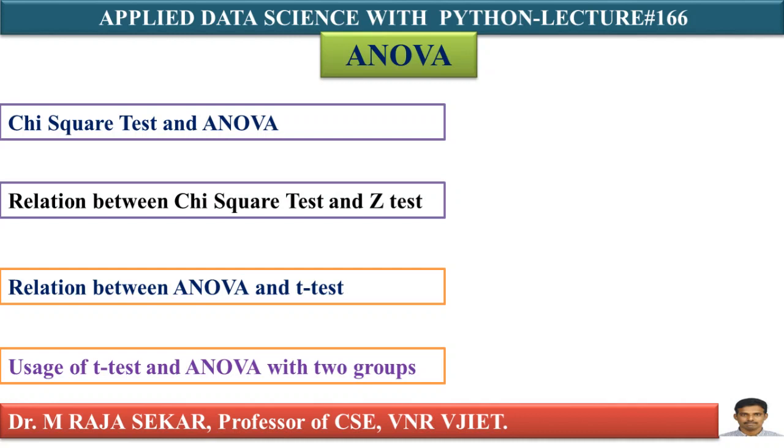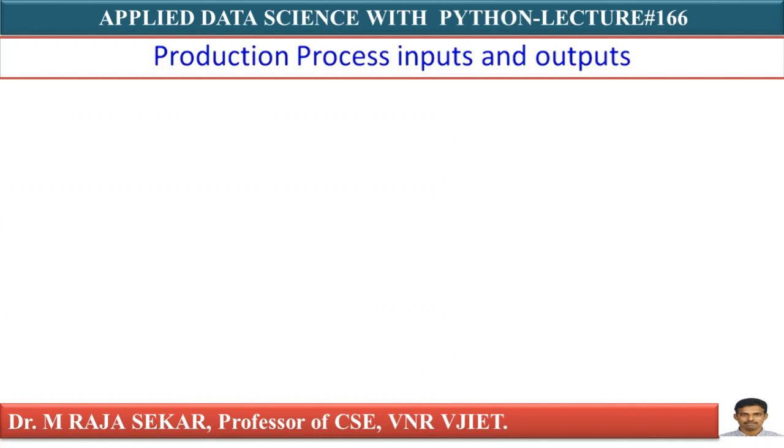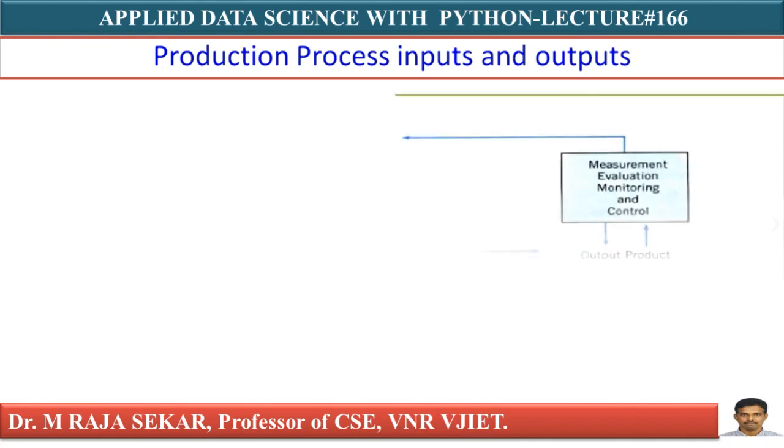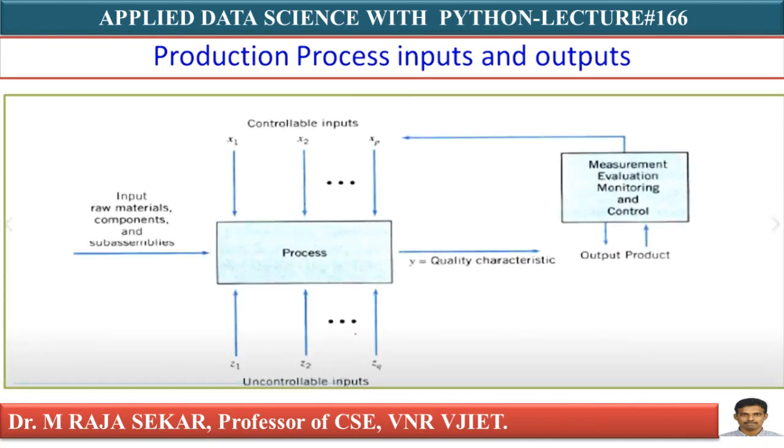Why is this concept of ANOVA more important? Suppose in the production process, see, there are different input variables x1, x2, so on xp. Just see here, you have input variables x1, x2, so on xp. So these are controllable inputs.